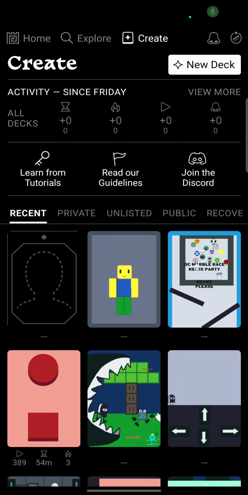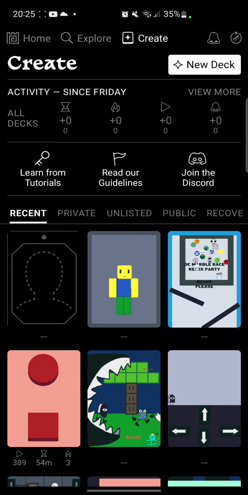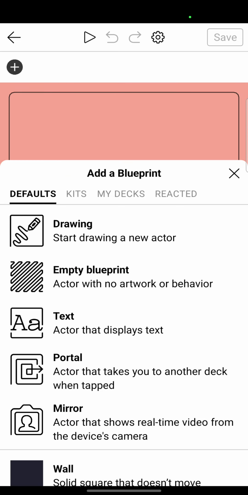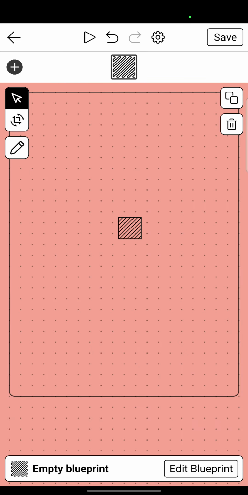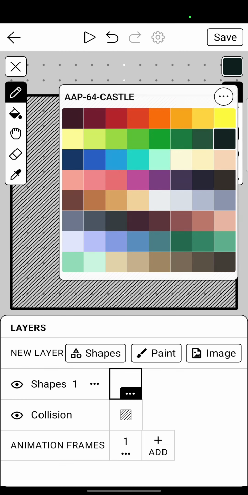Guys, today I'm going to be teaching you how to make buttons in Castle. So basically, this is a new game. First, what you want to do is make a new deck, a new empty blueprint, and put it onto the screen. Then you want to make this.